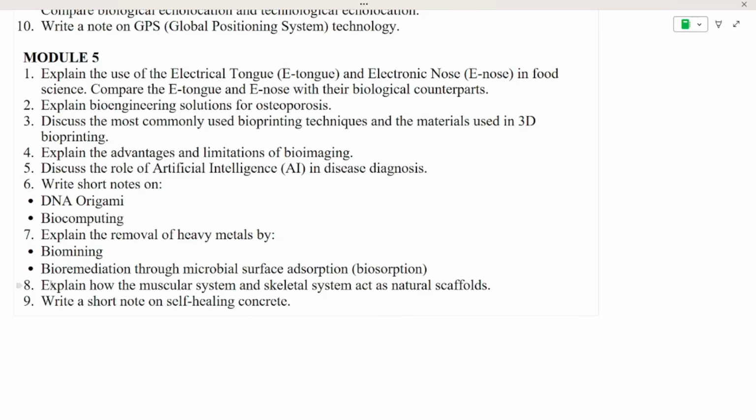Almost this question occurs for 10 marks every time. It is one of the repeated questions. And next is the short note on DNA origami and biocomputing. And next you can see is explaining the removal of heavy metals by biomining and bioremediation, which is also again important. It will be repeating.